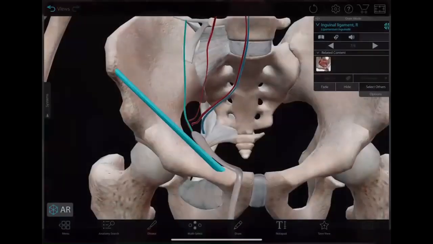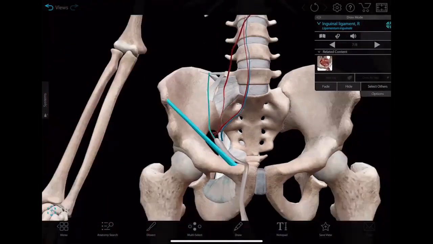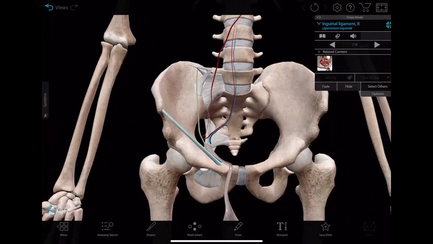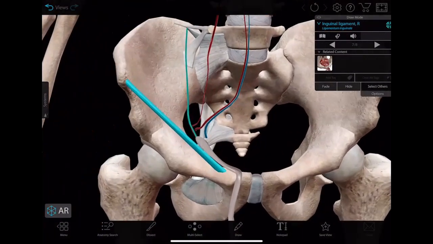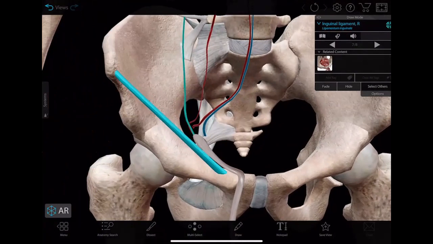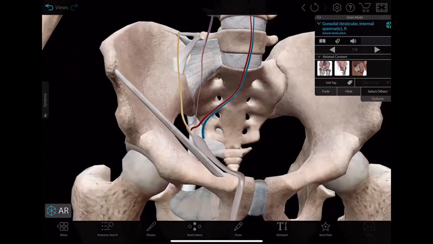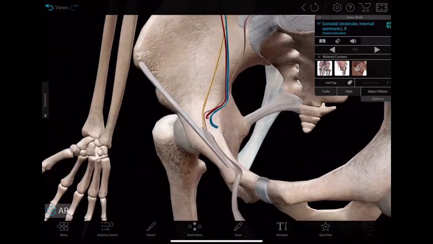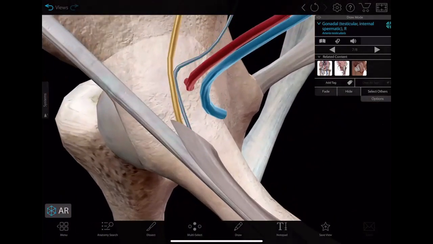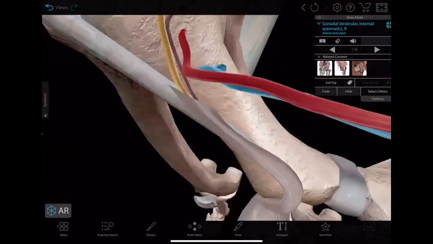We can clearly see this is the contents of the spermatic cord, right? This is the genital branch of genitofemoral nerve. Selected structure is genital branch of genitofemoral nerve, and this one, you see the artery, that is testicular artery. You see the testicular artery and the genitofemoral nerve, okay, going into this.